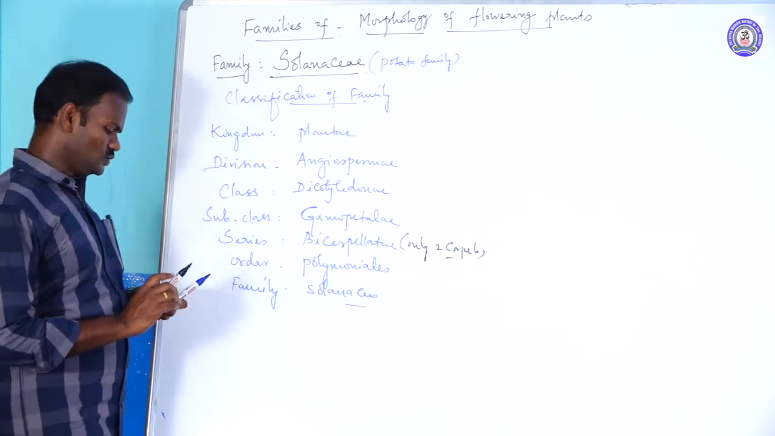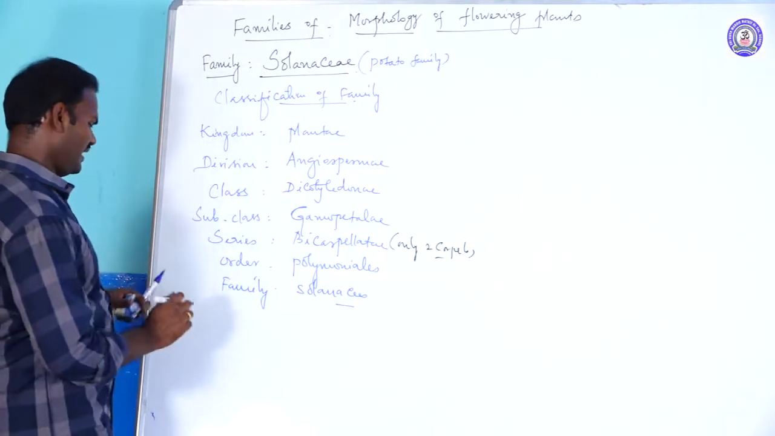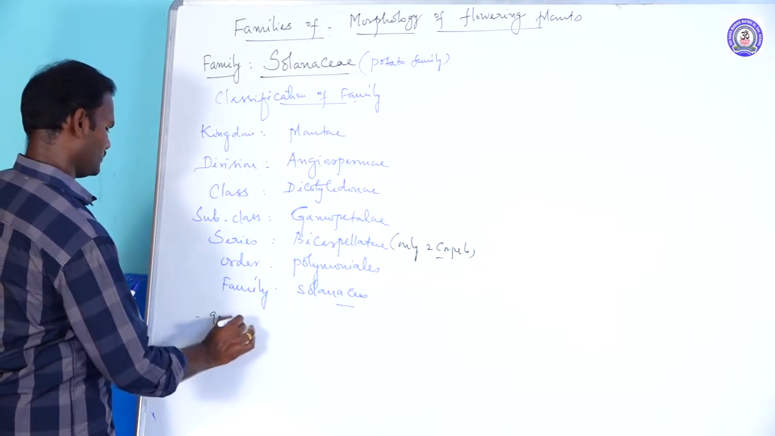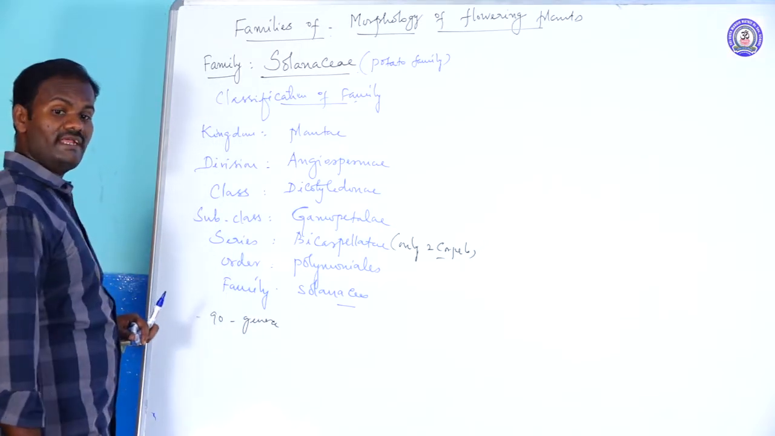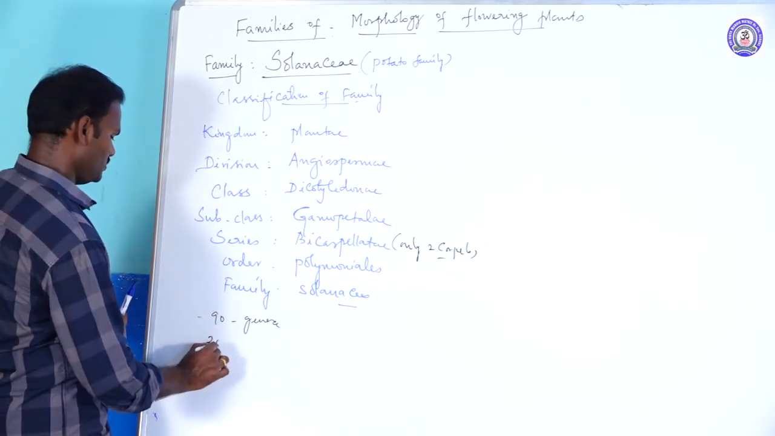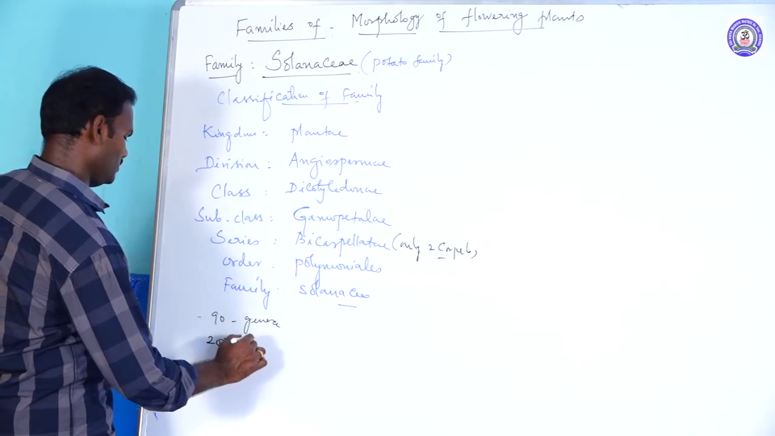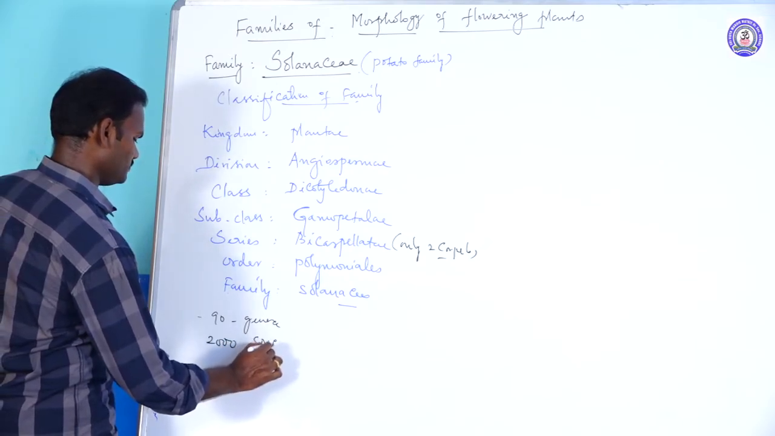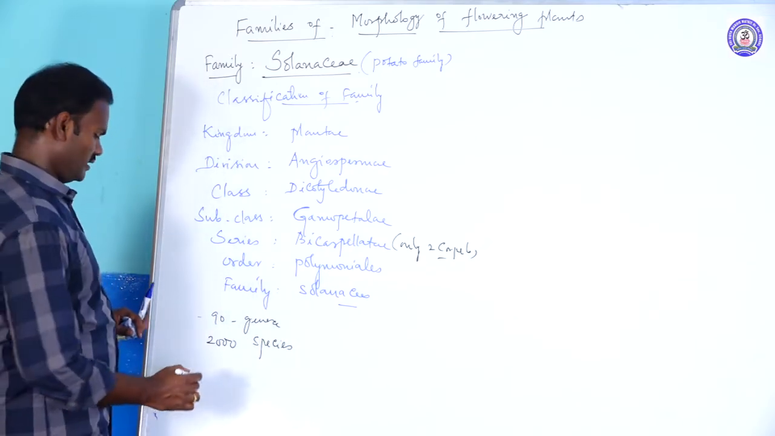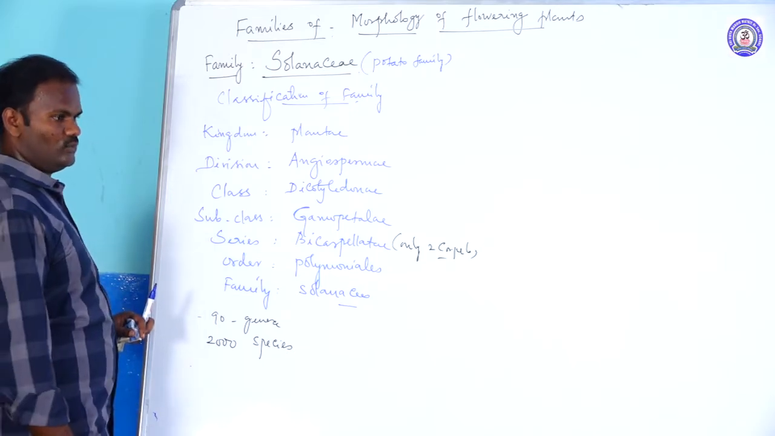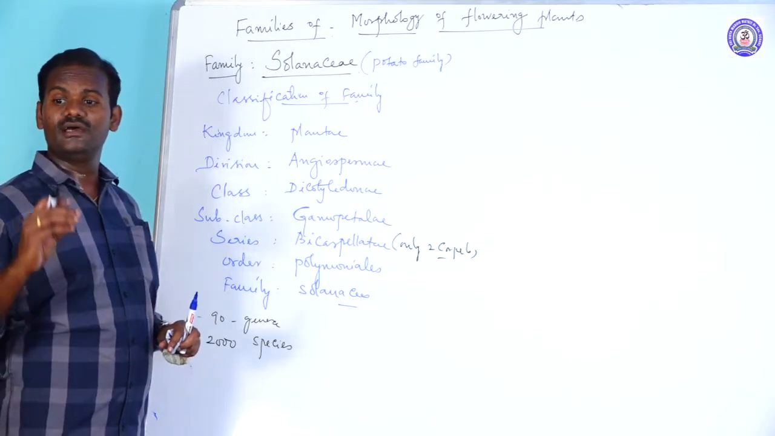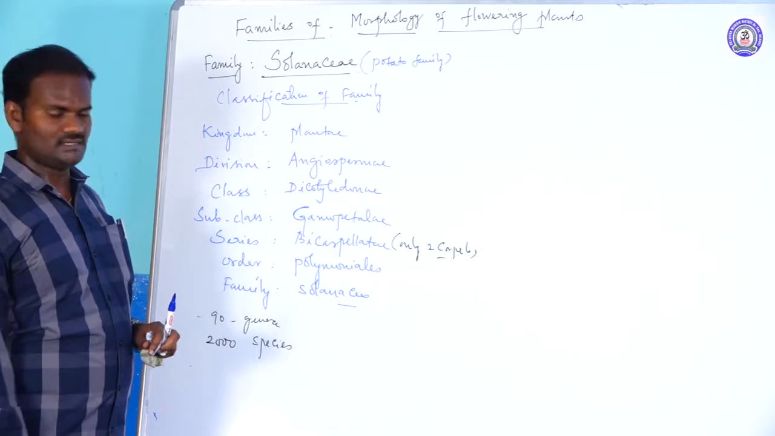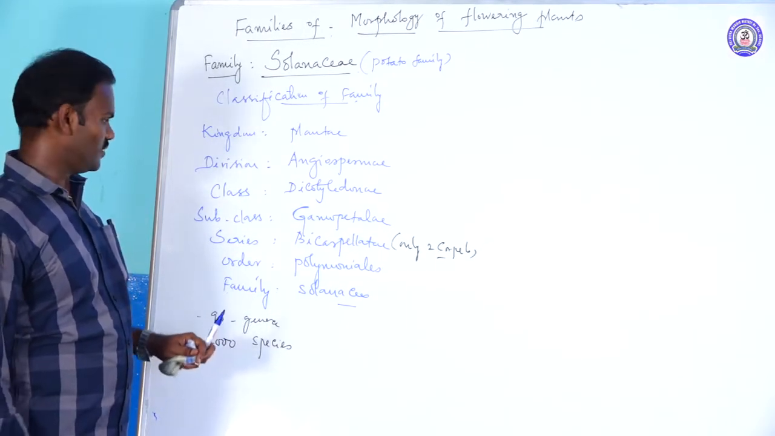The members of this family include 90 genera and 2000 species. It is widely distributed in tropical and subtropical countries, and is also present in some temperate regions. So these are the distributions of this family.